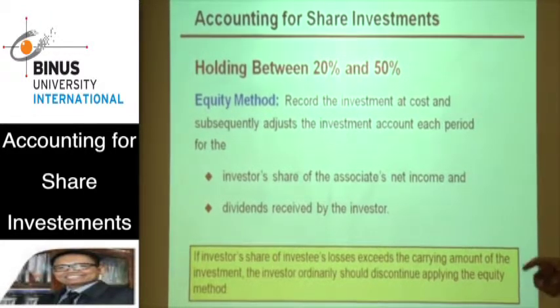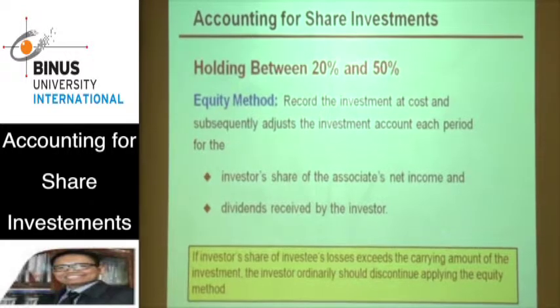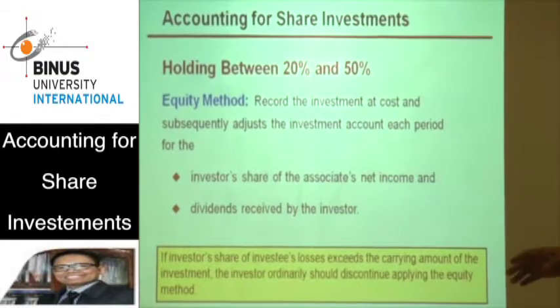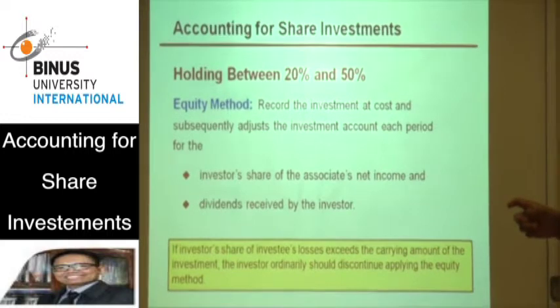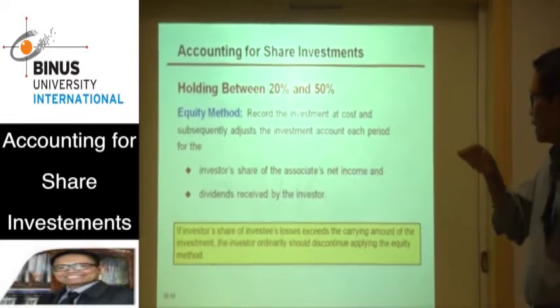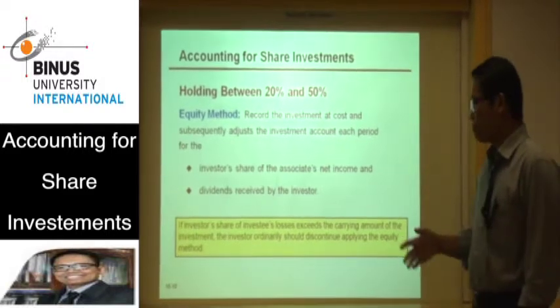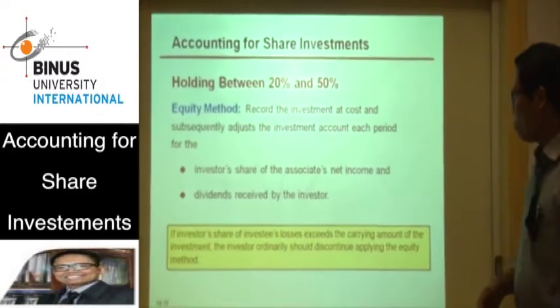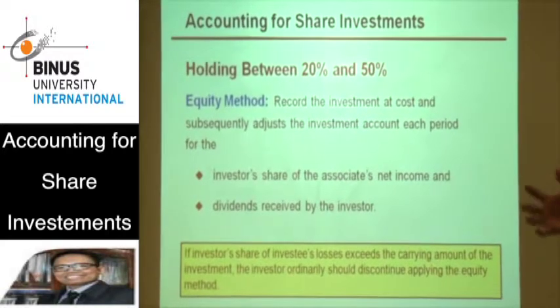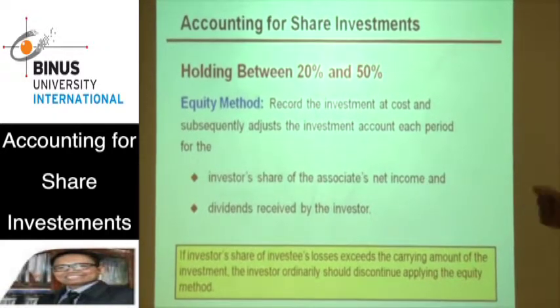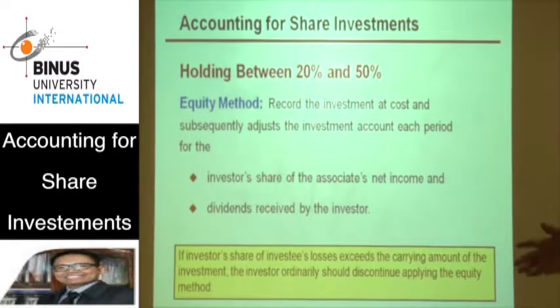If the investee company books income, then the company must adjust its investment by the amount of its percentage. For example, the investee company books income of 100,000, and the company has a 30% share in that company, then the company must record profit of 30,000.